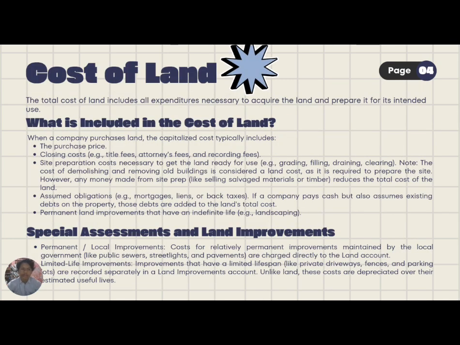Next is the cost of land. The total cost of land includes all expenditures necessary to acquire the land and prepare it for its intended use. So what is included in the cost of land?